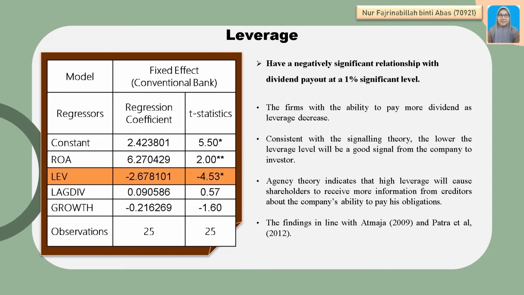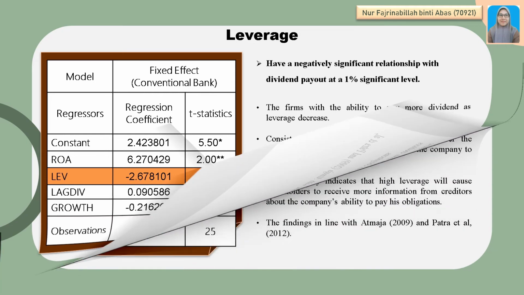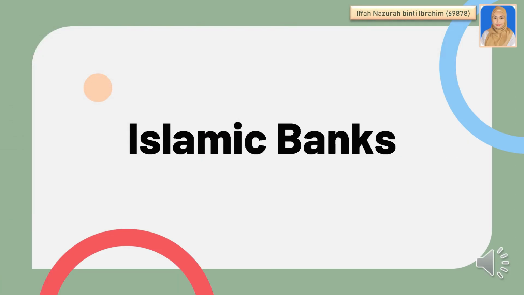Agency theory indicates that high leverage will cause shareholders to receive more information from creditors about the company's ability to pay its obligations. This research is in line with previous research which states that leverage has a negatively significant effect on dividend policy. Now we proceed to the results of Islamic banks.